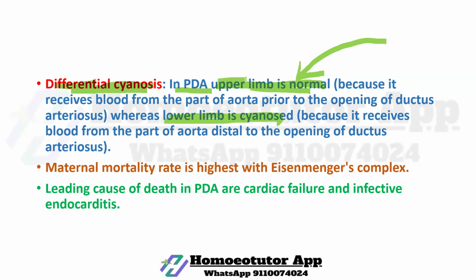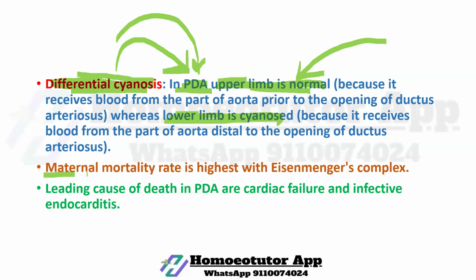Upper limb is normal while lower limb is cyanosed. It is found in PDA. Very, very important. Many times it has already been asked in our exam. In an MCQ with the question, differential cyanosis is seen in which case of heart disease, your answer must be PDA.